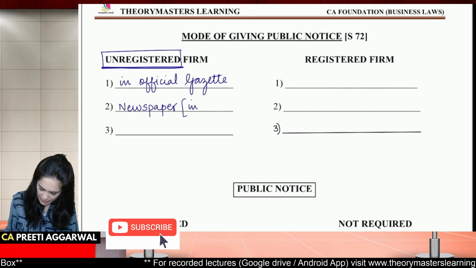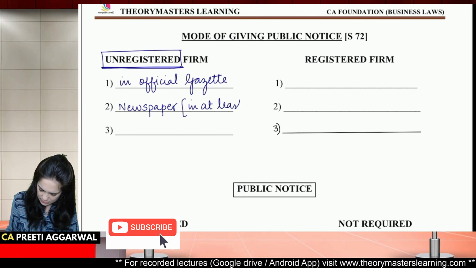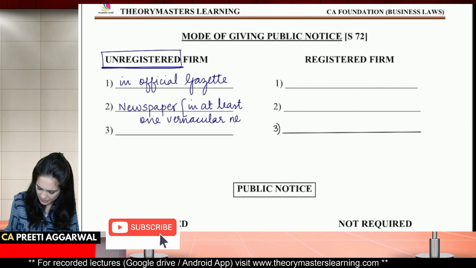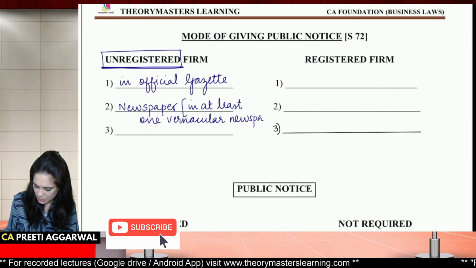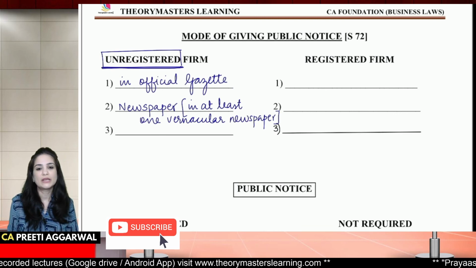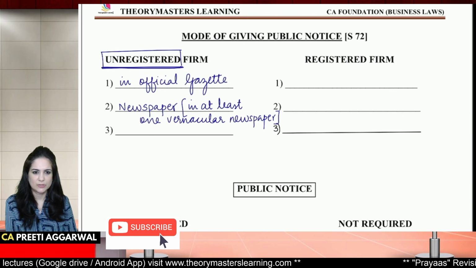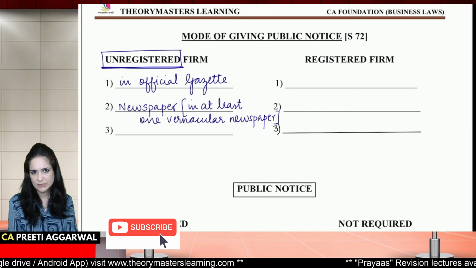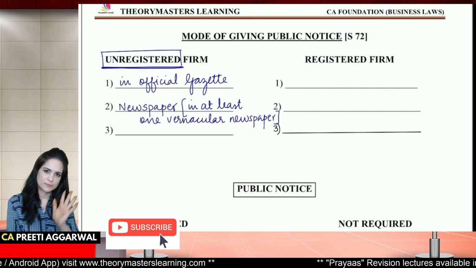And in at least one vernacular newspaper. Vernacular means in your local language. So if it's an unregistered firm, give it in the official gazette, which is a government document, and also in the newspaper.